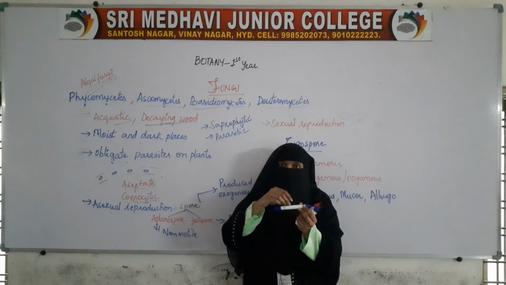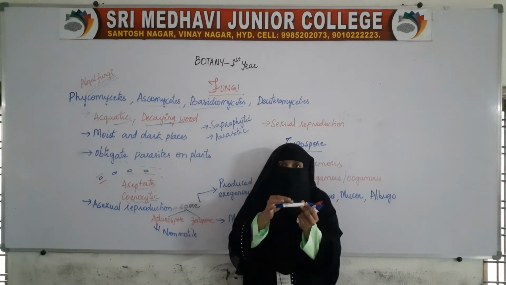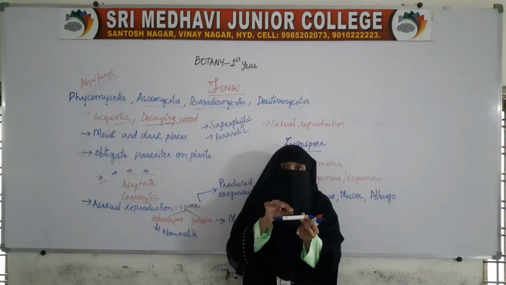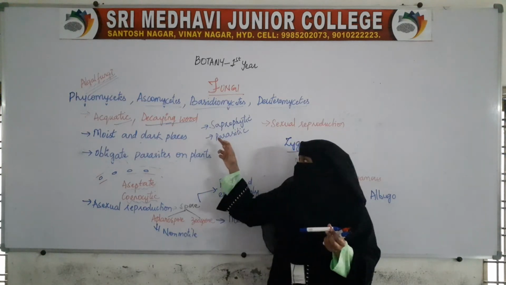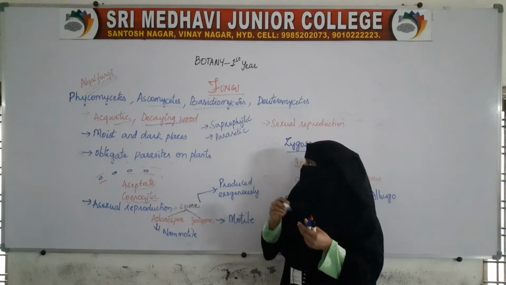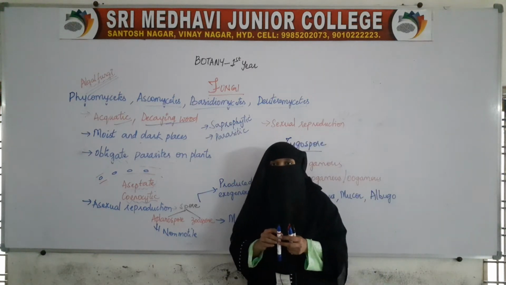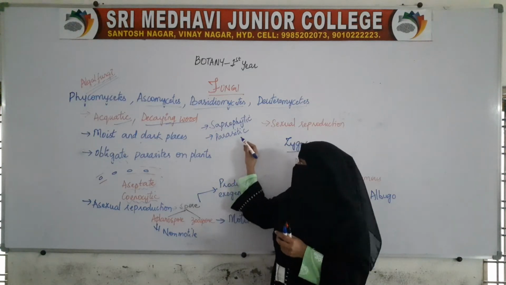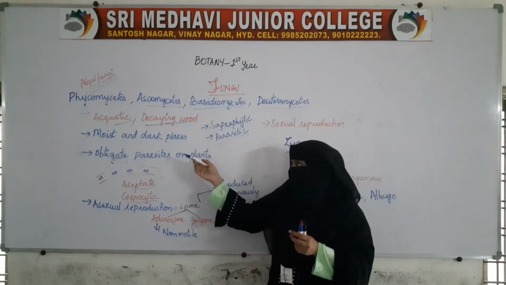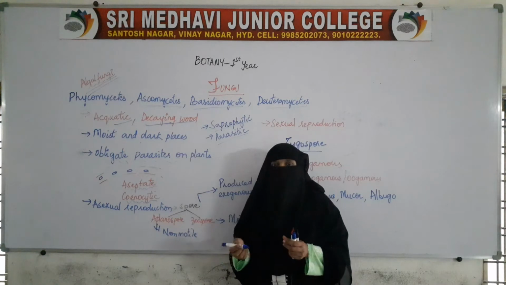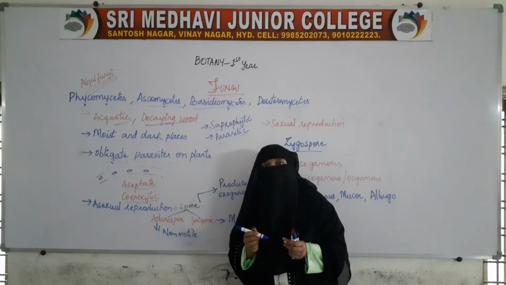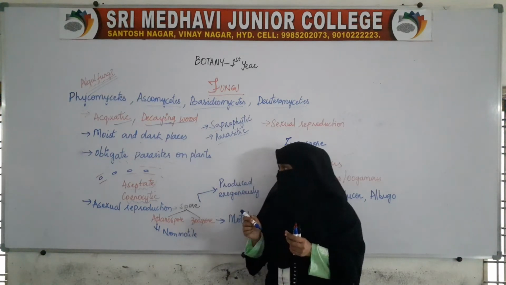So when it releases the chemical, a little part of this matter will get decomposed because of the toxin, and the decomposed matter will be absorbed by the fungi. Few of the organisms are saprophytic and few are parasitic, that is, they live on the plants and take the nutrients from the plants.